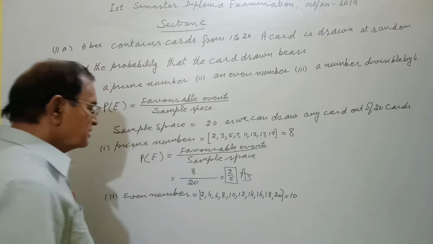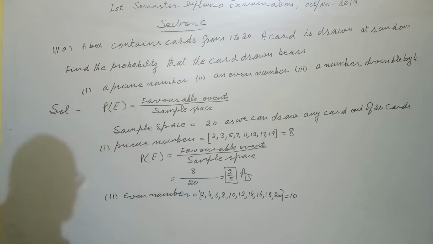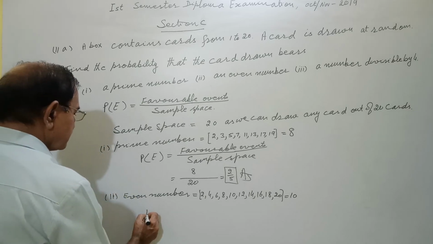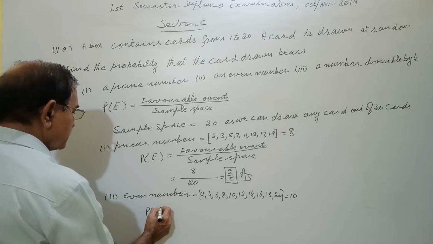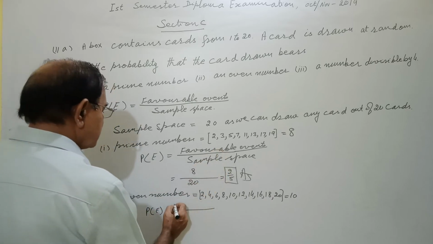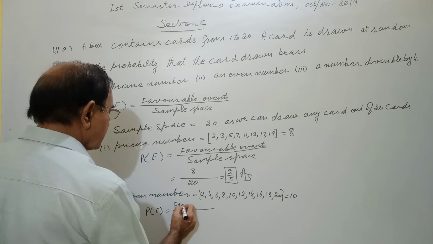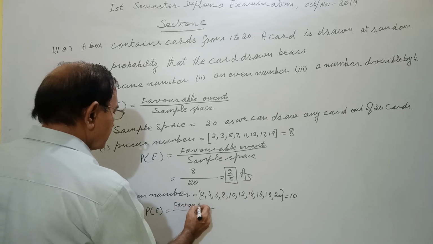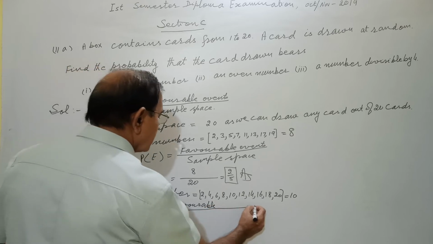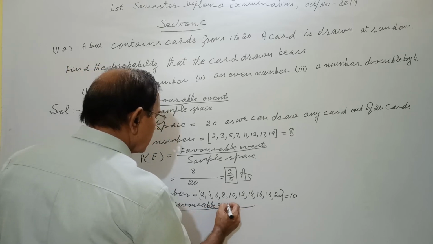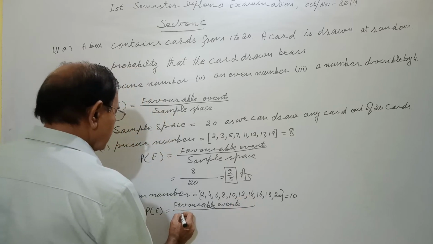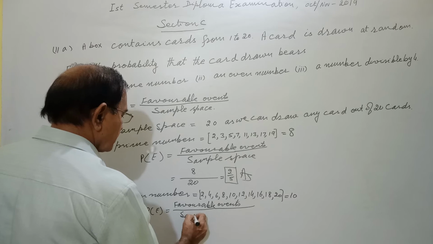So favorable events are 10. Therefore probability of this event is favorable events over sample space.